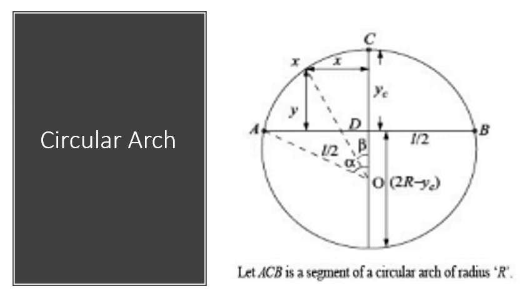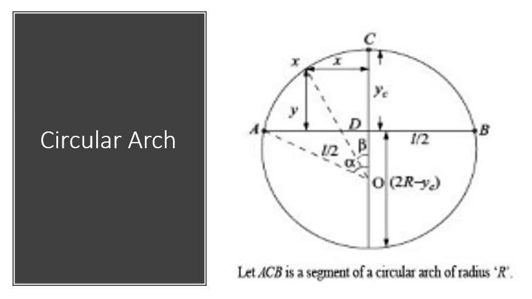So another type of the three-hinged arch is the circular arch. What we have seen till now are the parabolic arch with springings at the same level and springings at different levels. Let's see the circular arch. So here consider ACB as the circular arch.